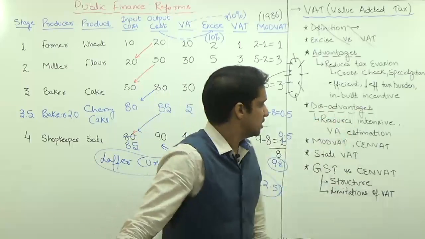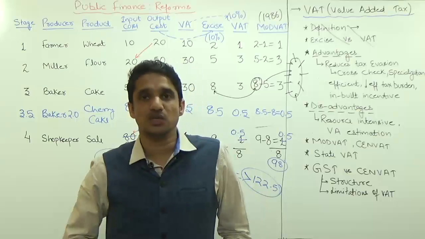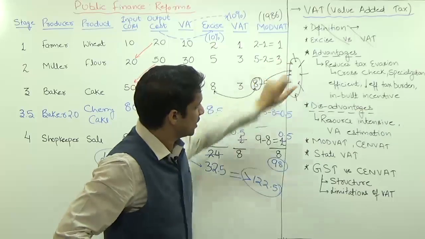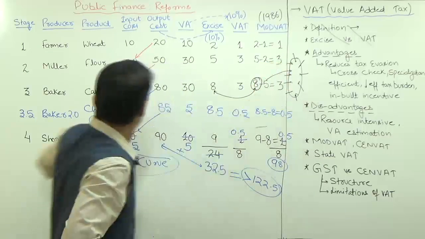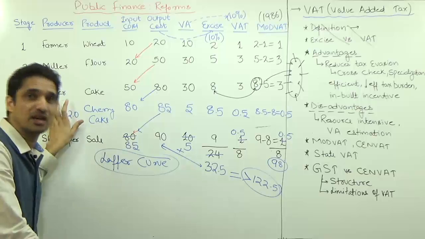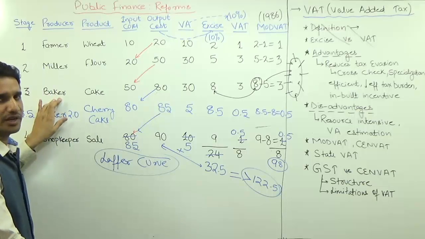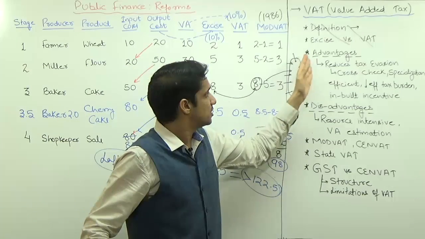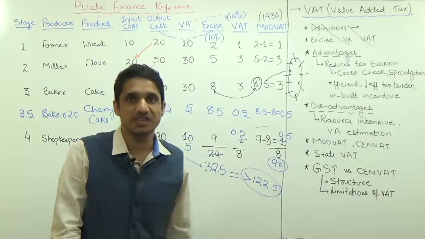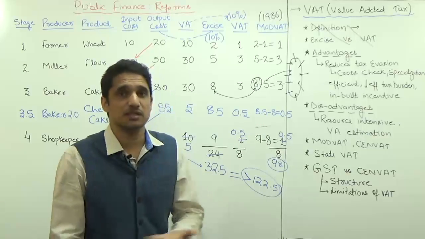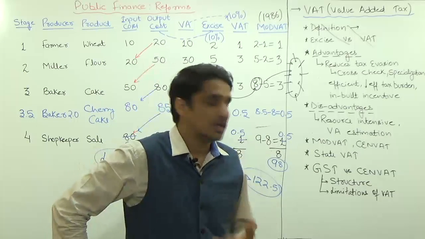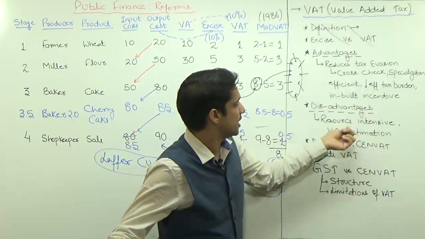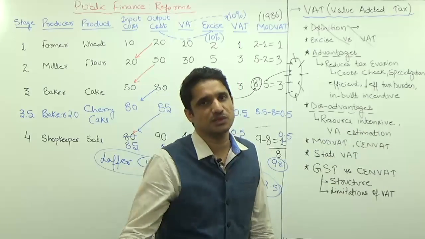The disadvantages: it is highly resource intensive, because here this official has to cross check the record. To cross check the record, this baker has to maintain the records. So computerization of data is relevant, maintenance of record is relevant, as well as the tax official should be trained. All these are the crunches in any developing economy, all these are the hindrances, and because of this VAT is regarded as highly resource intensive.